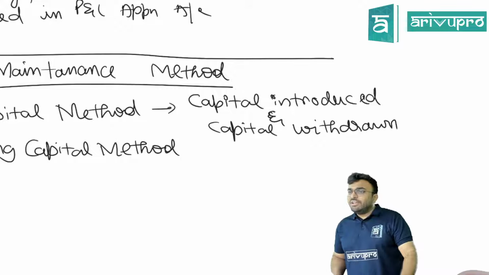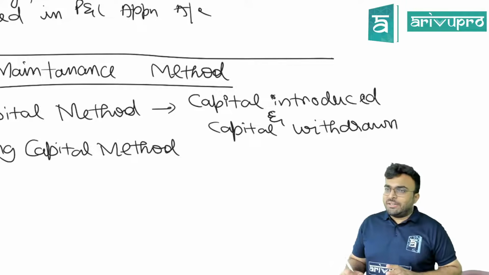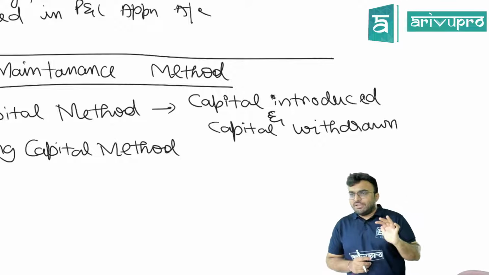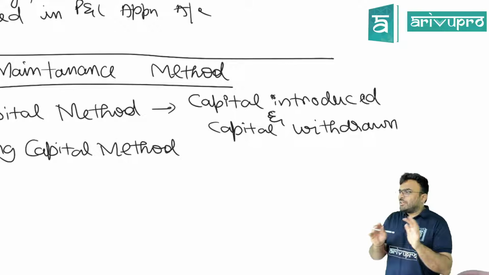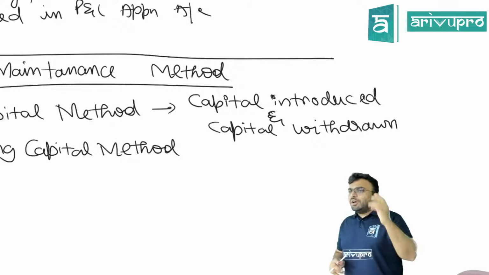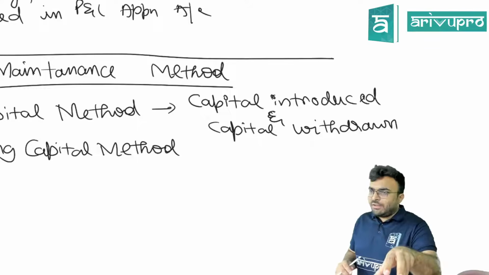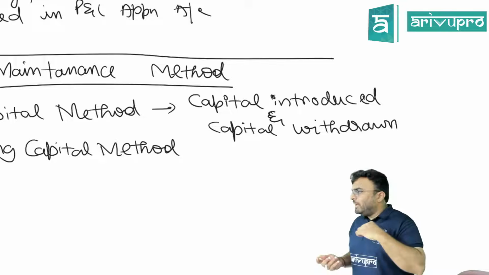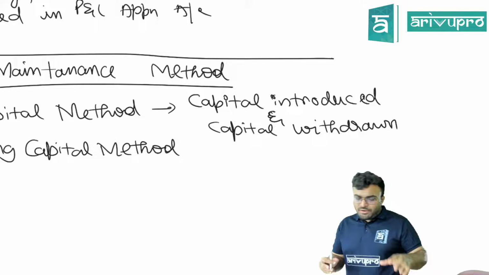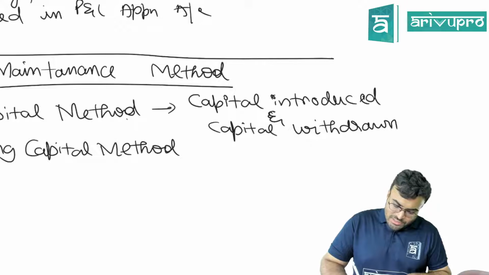Are you getting this? If you have the fixed capital method, that means capital should remain fixed. Once I introduce the capital, other things should not affect the capital account. So what will affect the capital account? I put money, the capital account will change. I remove money, the capital account will change. Clear?